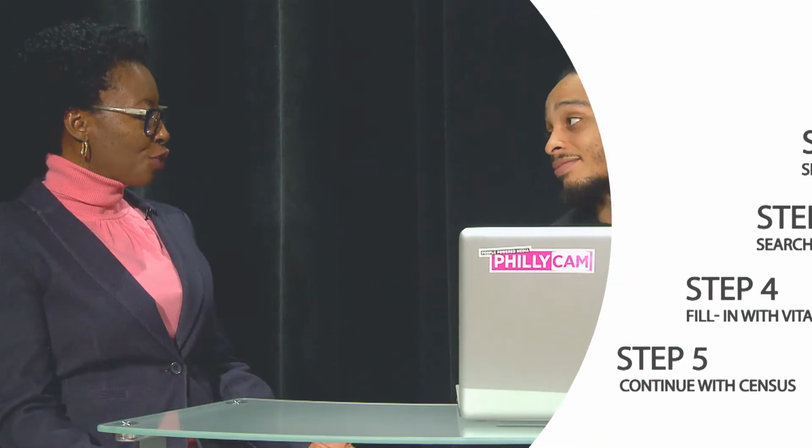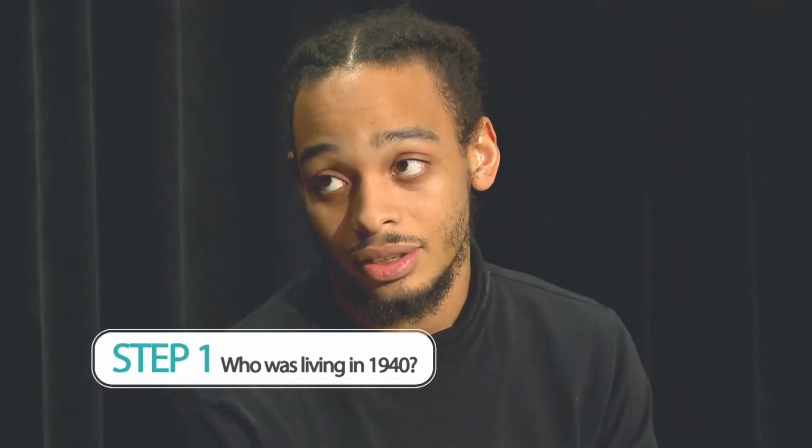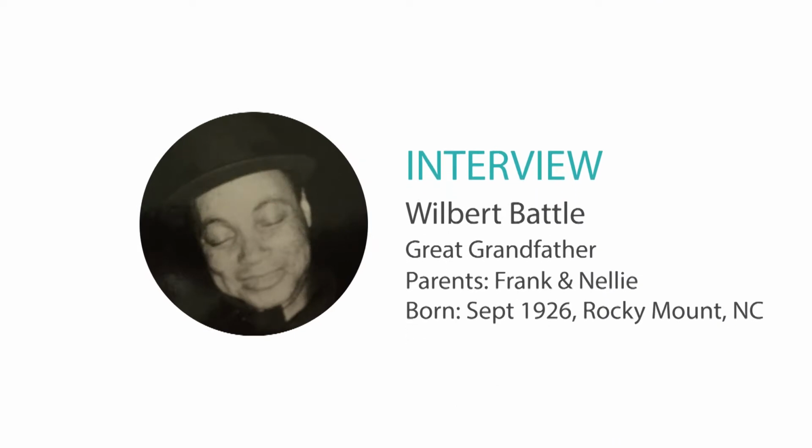So Tori, you talked to your great-grandmom. What did you learn from her about your great-grandfather Wilbert Battle? I learned that he's actually from Rocky Mount, North Carolina, and that his parents' names are Nellie and Frank. Okay, that's good information. And did you find out when he was born? You had said the 20s. 1926. Okay, perfect. That is great information for us to get started.